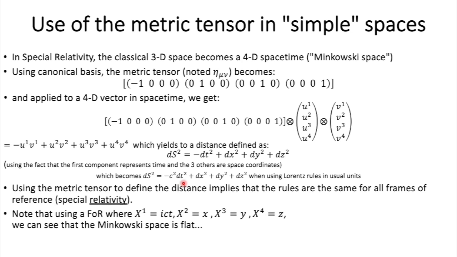For other events, which we call space-like events, we need to use another definition, and it will be c² dt² minus dx² minus dy² minus dz². And finally, space-time events where ds squared is equal to 0 are called light-like events. But we won't have to use that here. I'm just saying that for your information.